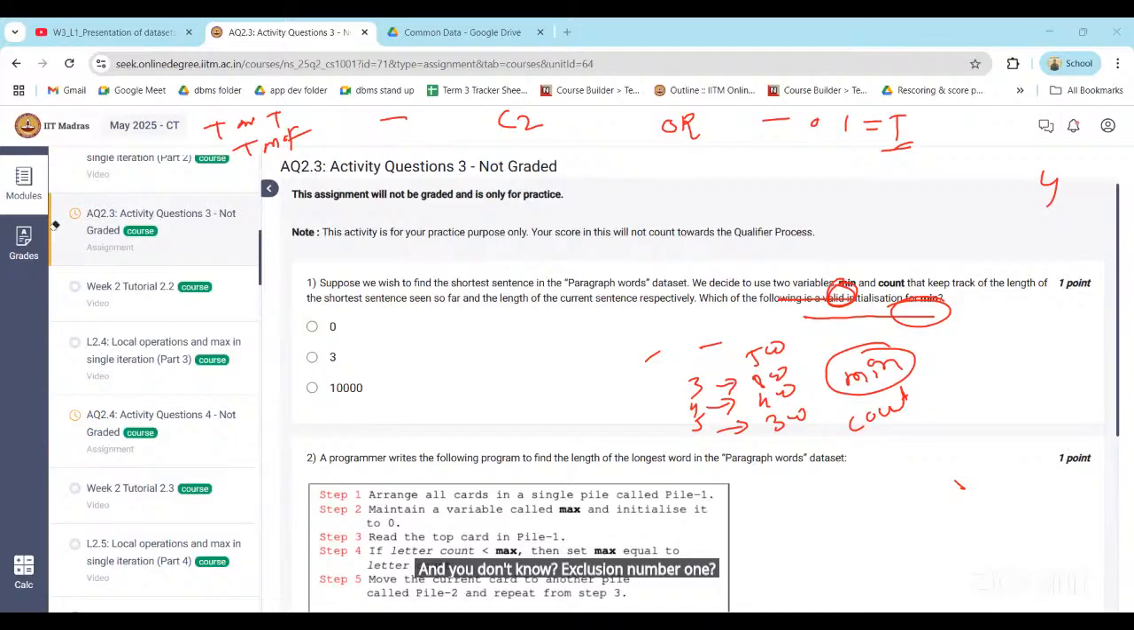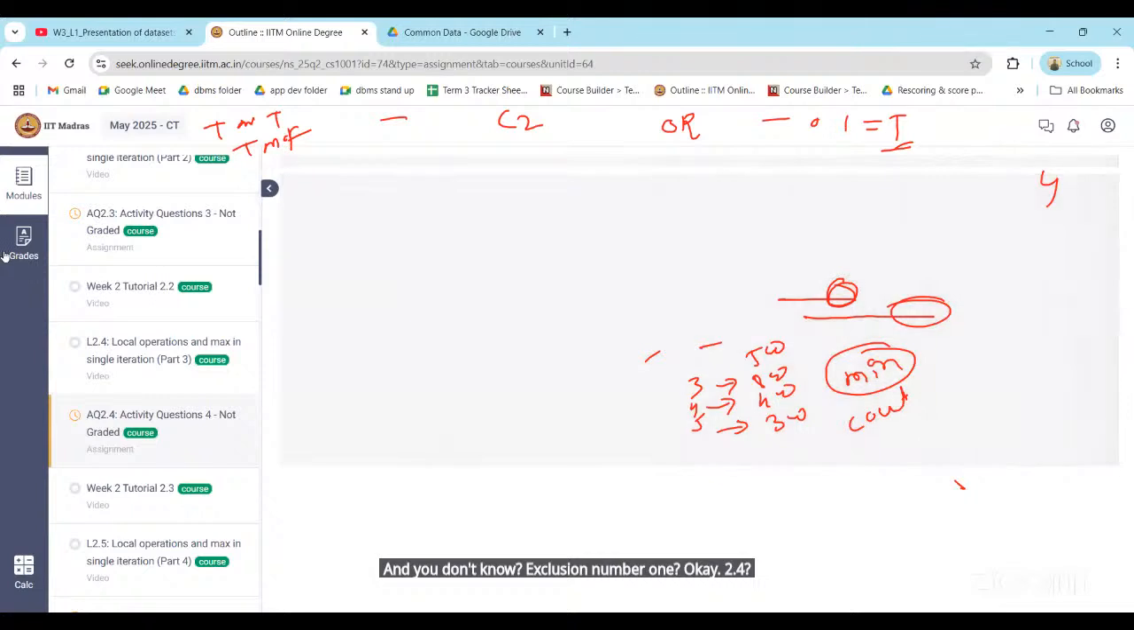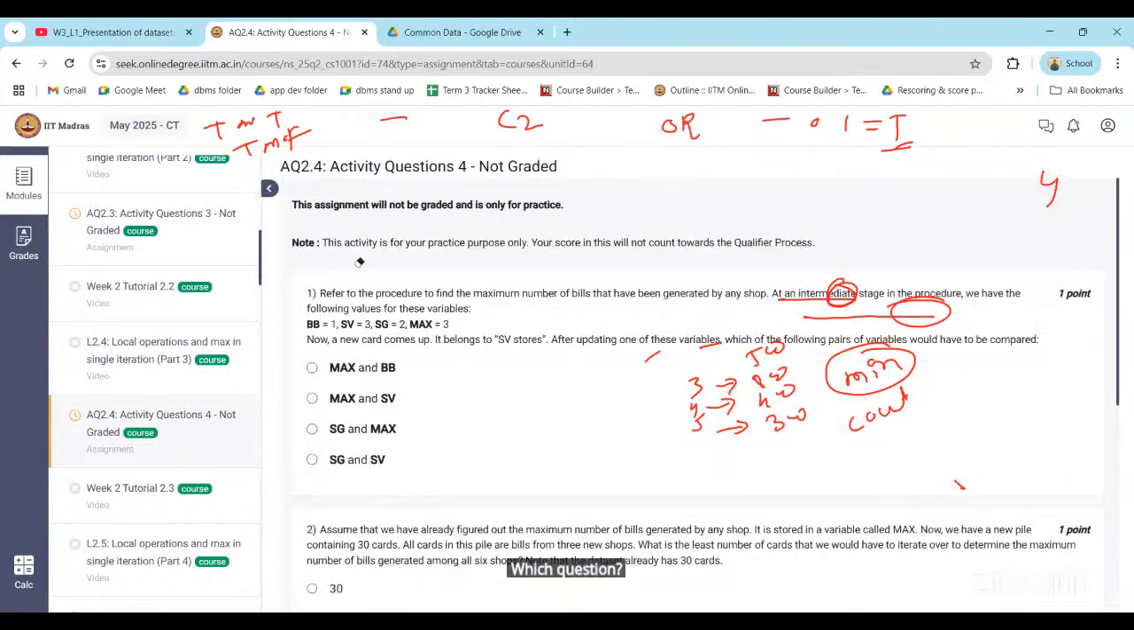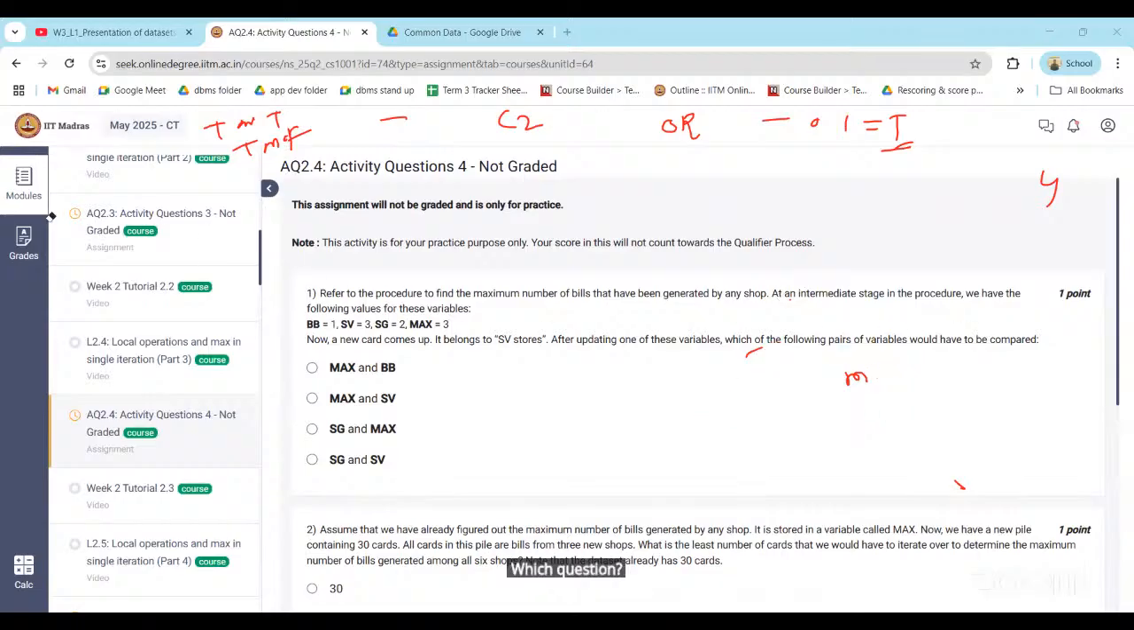No. Okay. Question 2. Which question? Second question, sir. Okay, first and second both questions.